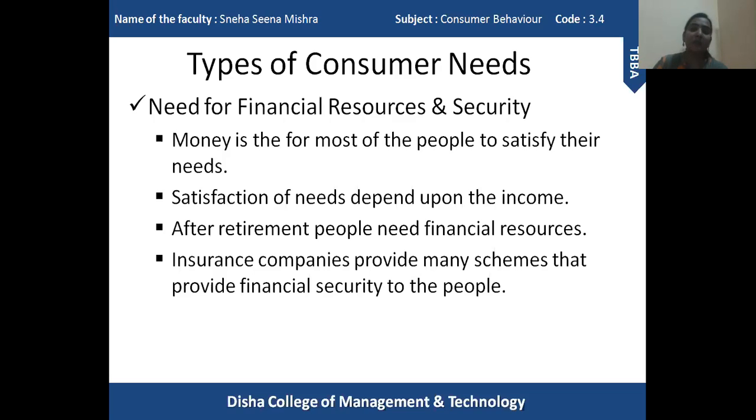Okay, and to some extent banks also provide us some kind of security, because we deposit money in a particular bank, so that keeps our money safe. They provide us certain interest, so it increases from time to time, and it is also safe and secure in the bank if we deposit money in any particular bank. So this is the need for financial resources and security.